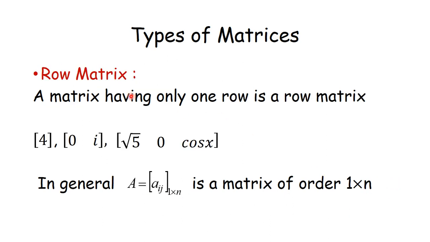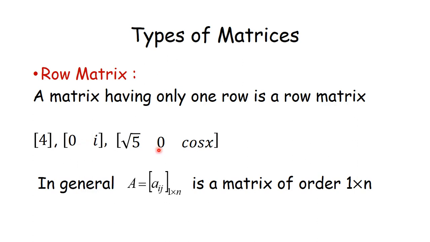Now next is a row matrix. Suppose a matrix has only one row, then that matrix is called a row matrix. I have here one row, one row, one row. So this is a row matrix of order 1 by 1. This is also a row matrix of order 1 by 2.